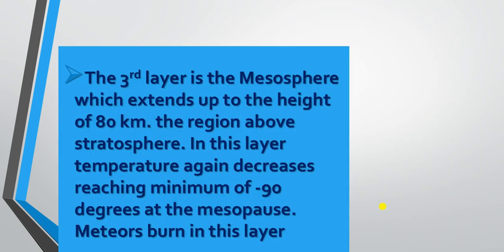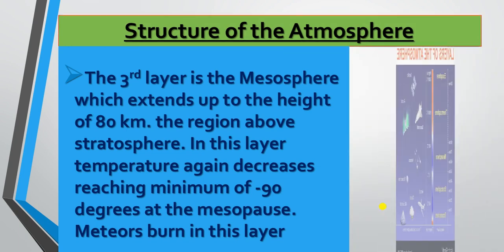Then we have the third important layer, that's called the mesosphere. It is this layer which extends up to 80 kilometers. The temperature again decreases. In the whole earth system, I repeat, in the whole earth system, if there is a minimum temperature found, that is in the mesosphere, it can be as low as minus 90 degrees. And the most important feature of this layer is it burns meteors coming to our earth. So this layer has the capacity and tendency to burn meteors.